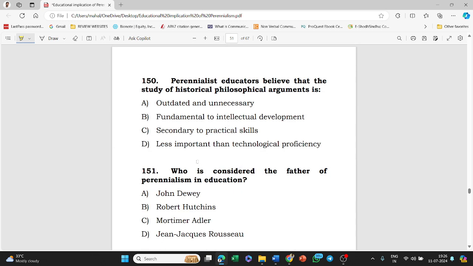Next, perennialist educators believe that the study of historical philosophical argument is: outdated and unnecessary, fundamental to intellectual development, secondary to practical skill, less important than technological proficiency. Answer of this question is fundamental to intellectual development.